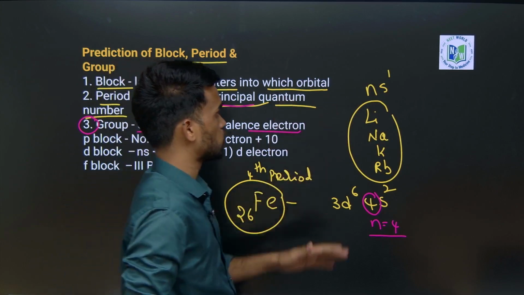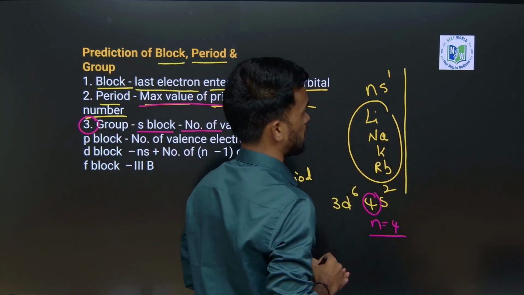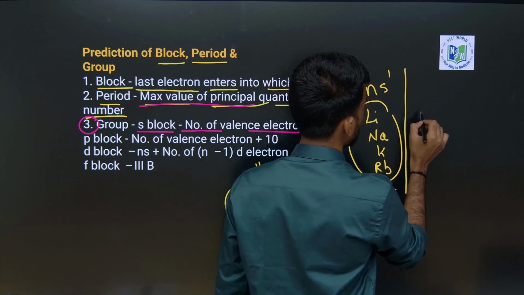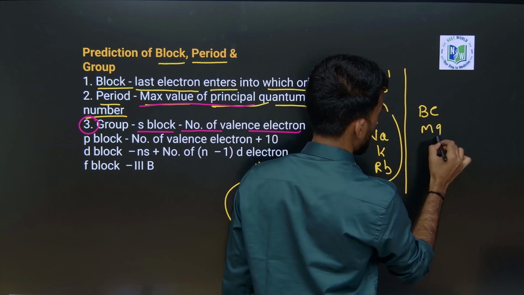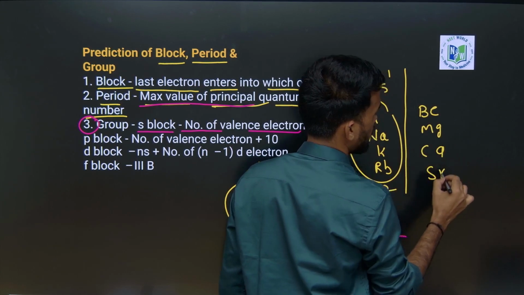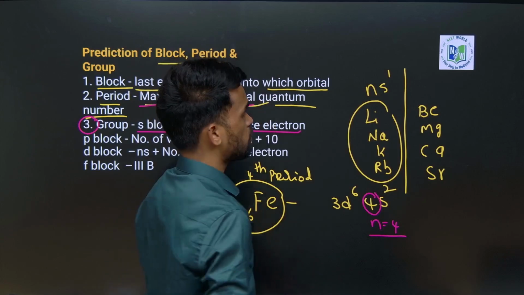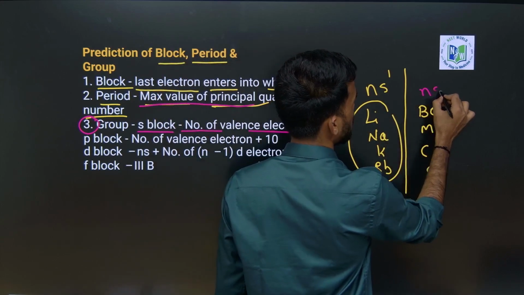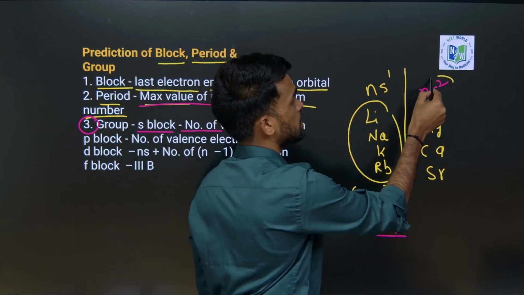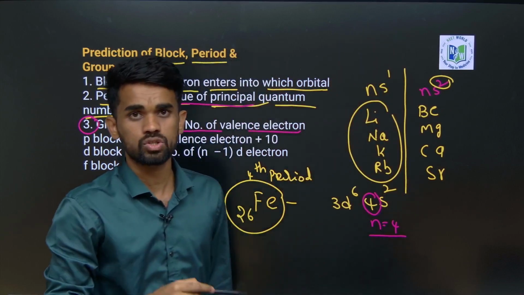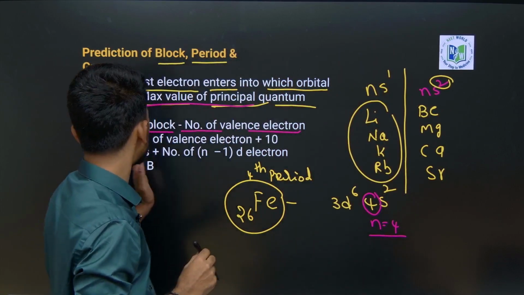For the next group, the alkaline earth metals, we have beryllium, magnesium, calcium, strontium, barium, radium. For all of these elements we have ns2 electronic configuration, so 2 electrons are there, and we can directly say this belongs to the second group in case of S block elements.